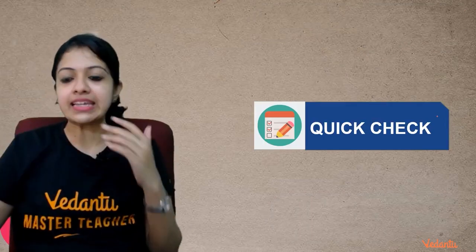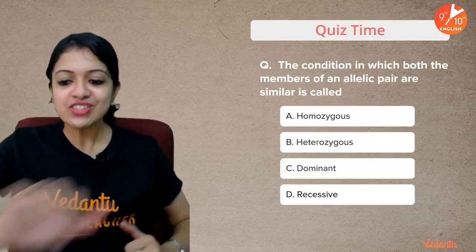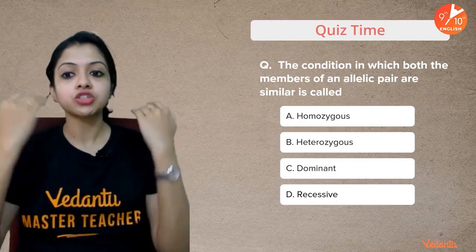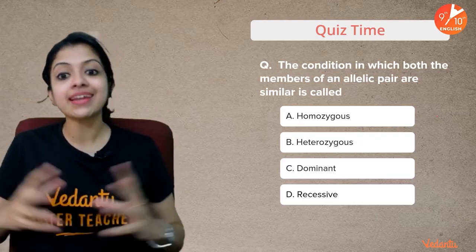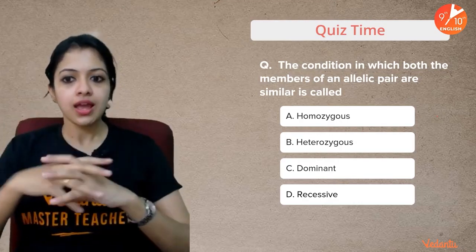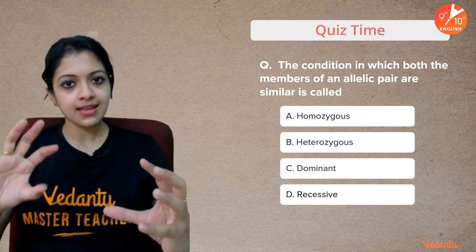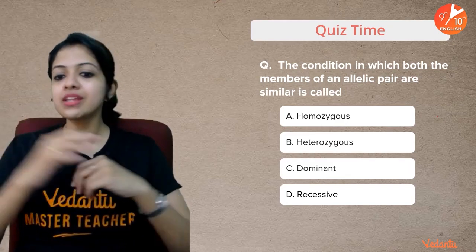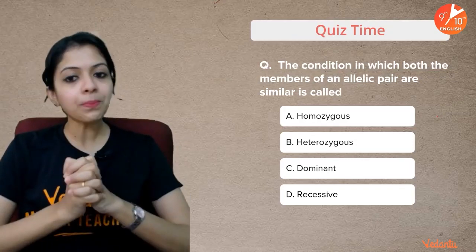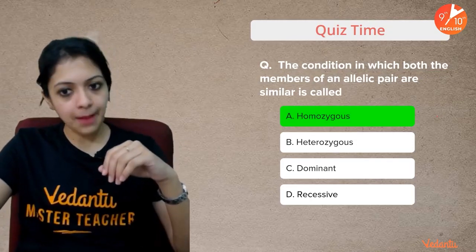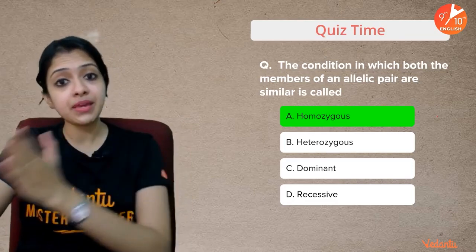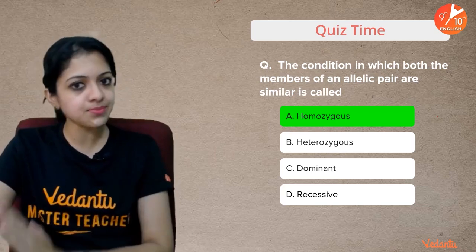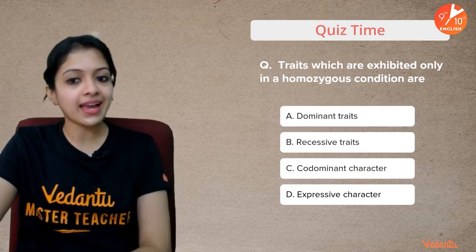Okay, we've discussed enough and more. So let's take a break and try answering a couple of questions. The condition in which both the members of an allelic pair are similar is called dash. Is it homozygous, heterozygous, dominant or recessive? Super easy. And your time is up. The answer is homozygous. Capital B, or small b, or capital T, or a small t, these are all examples of homozygous conditions.